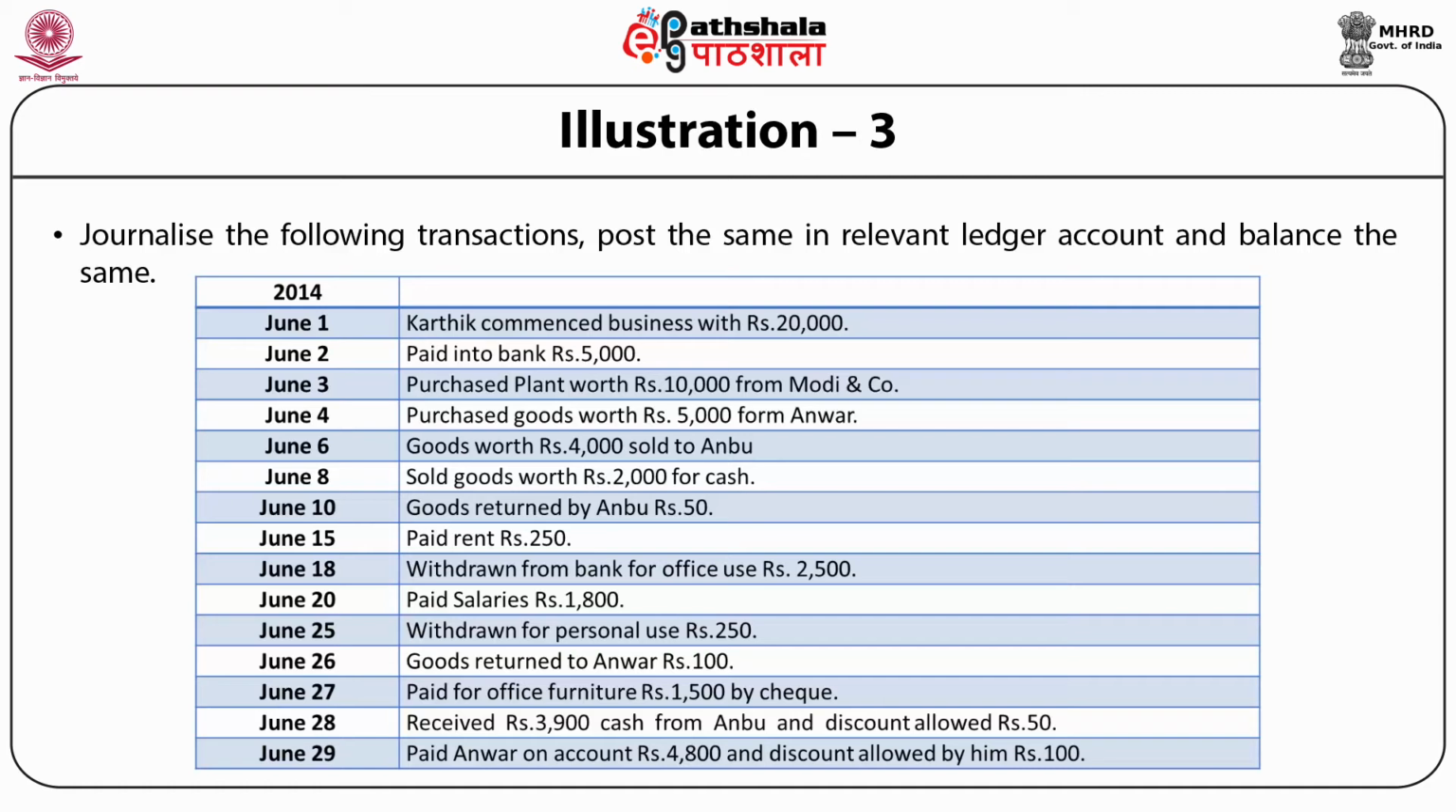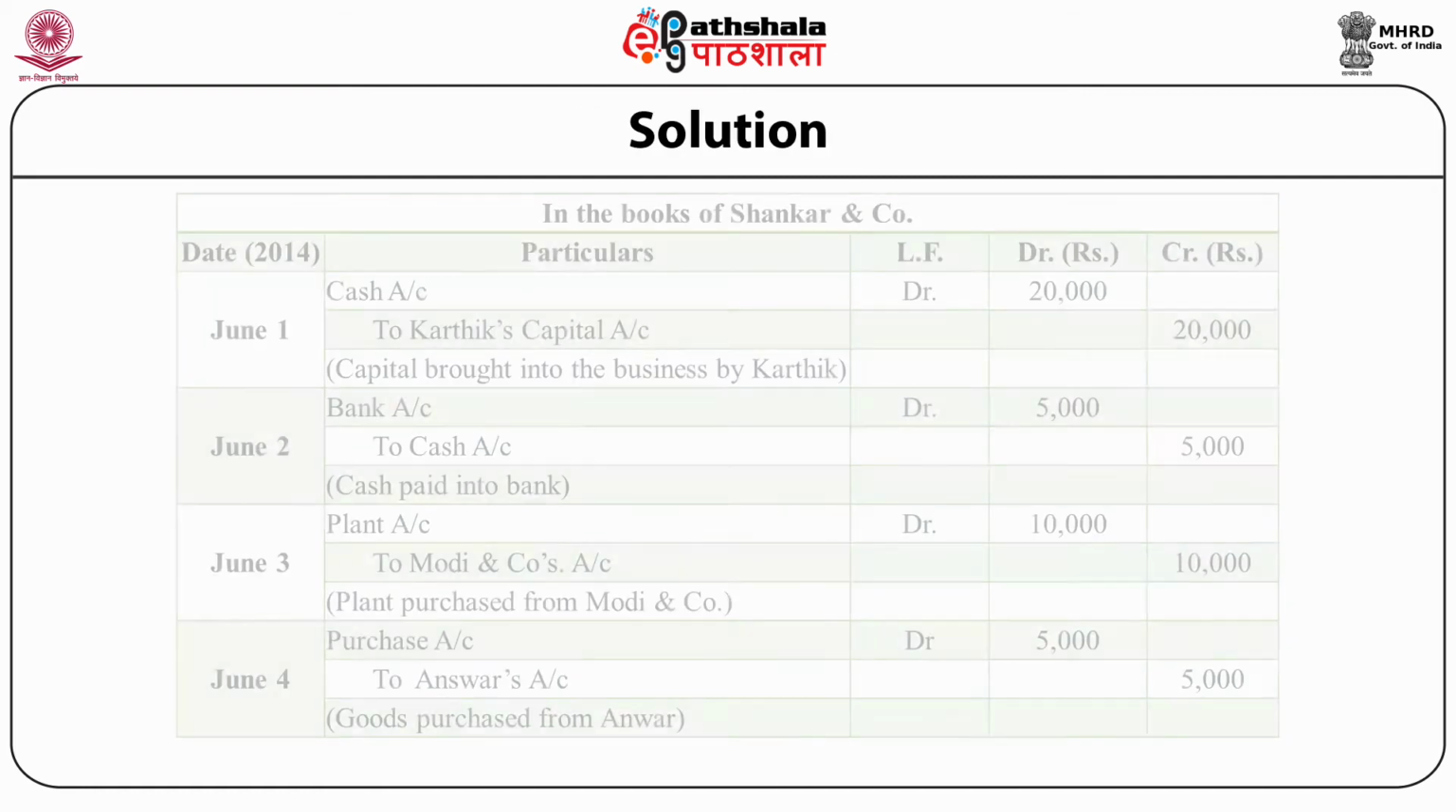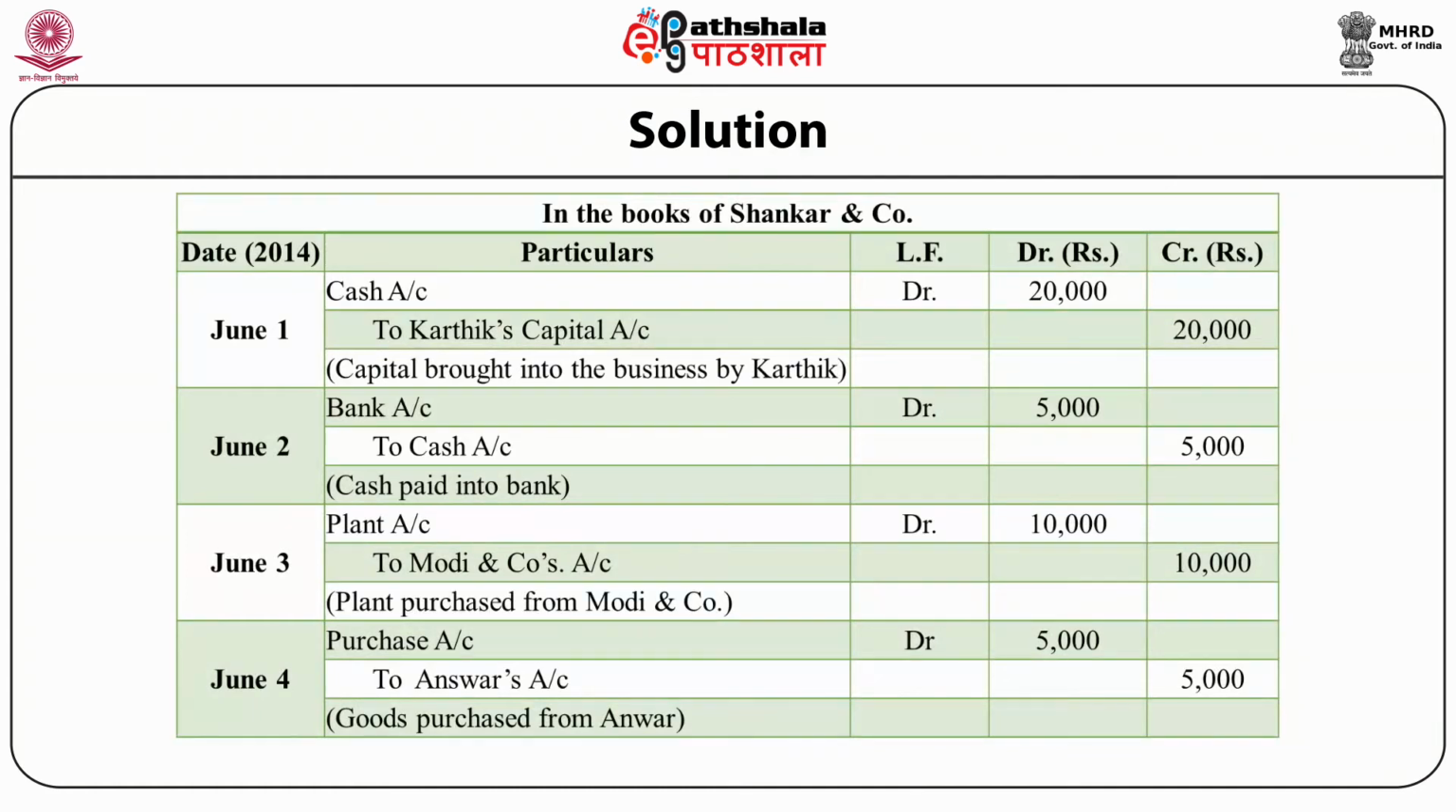June 25. Withdrawn for personal use rupees 250. June 26. Goods returned to Anwar rupees 100. June 27. Paid for office furniture rupees 1,500 by cheque. June 28. Received rupees 3,900 cash from Anbu and discount allowed rupees 50. June 29. Paid Anwar on account rupees 4,800 and discount allowed by him rupees 100. Solution to the above illustration.